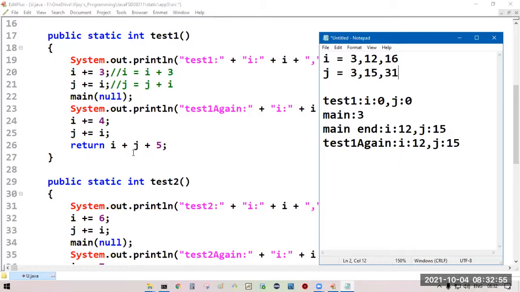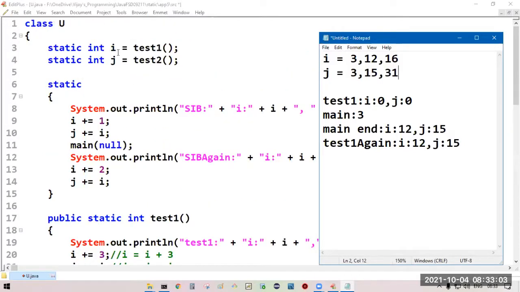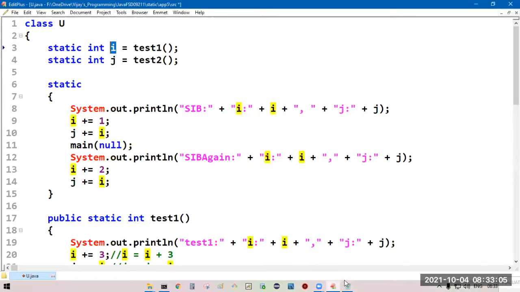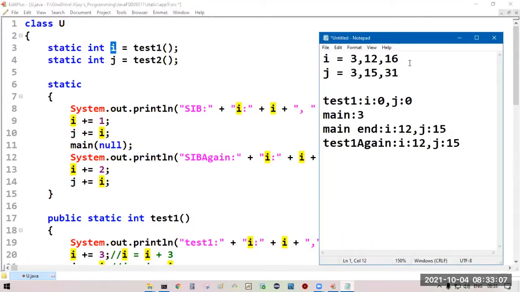Current i value 16 plus j 31 plus 5, 52. That 52 we are going to return to i, so the i value will be modified to 52.